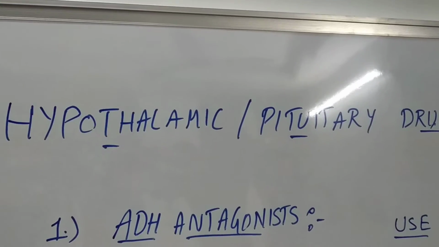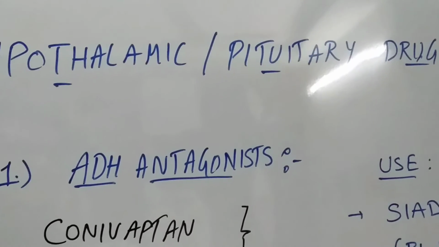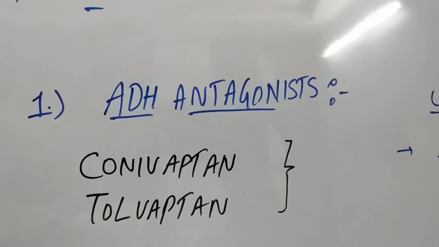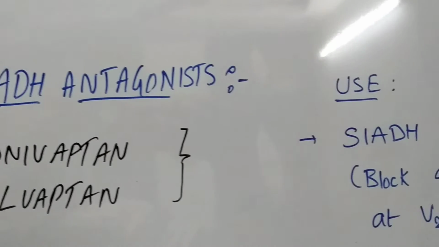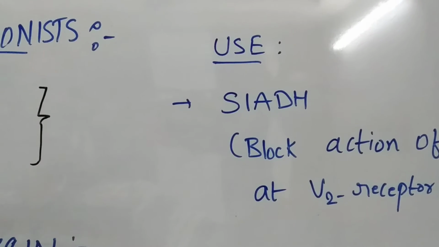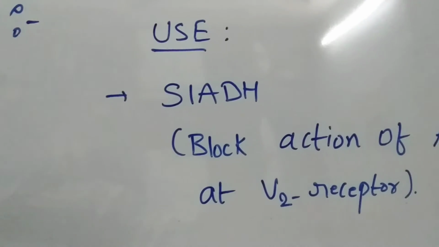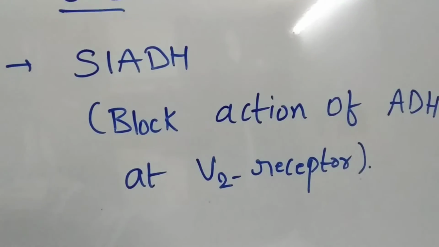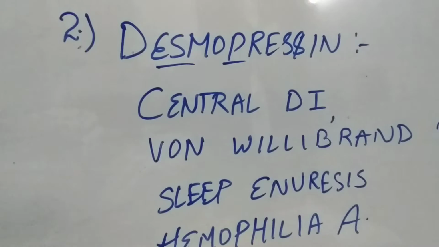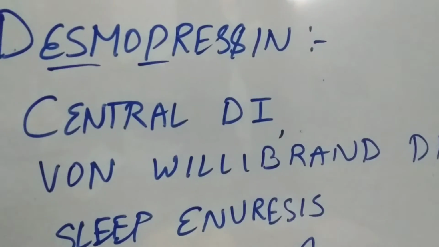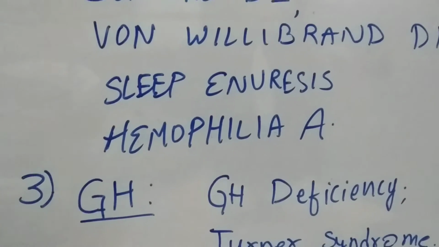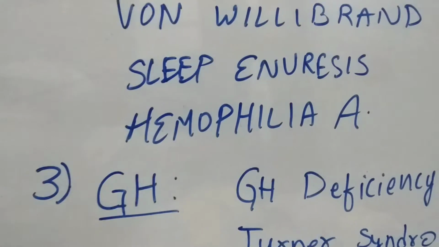So next is hypothalamic or pituitary drugs. The first one is ADH antagonists. In this, conivaptan and tolvaptan are the drugs, and the clinical use is SIADH, syndrome of inappropriate antidiuretic hormone. It blocks the action of ADH at V2 receptors. And next is desmopressin, whose clinical use is central diabetes insipidus, von Willebrand disease, sleep enuresis and hemophilia A.